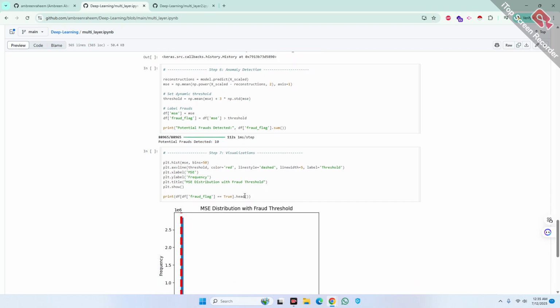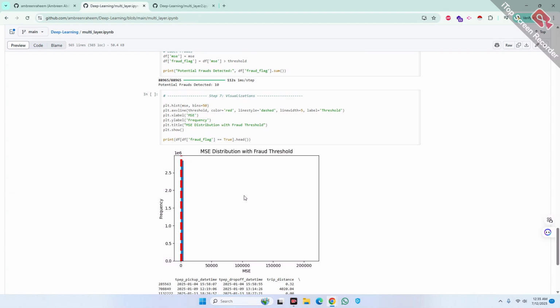After that I visualize the MSE distribution with a red line showing the fraud detection threshold. Trips falling on the right side of the line are flagged as suspicious.